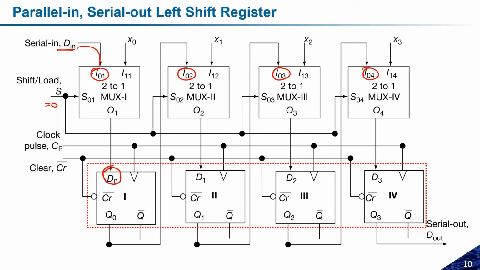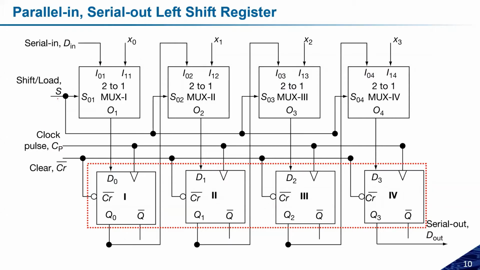Now if shift or load is equal to 1, then what will happen? Because this output has been connected to the next input, something like this. So whatever data I have to write, if this signal is equal to 1, that will load the data here, and when it is equal to 0, then it will be shifted. Let me repeat what I'm saying, this is important actually. How is it performing?